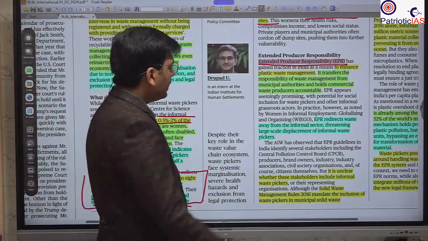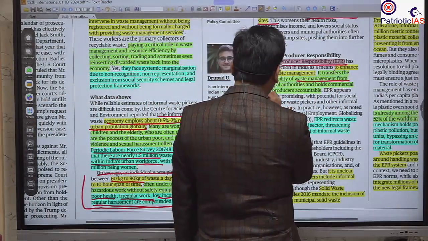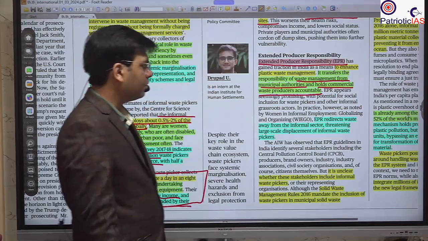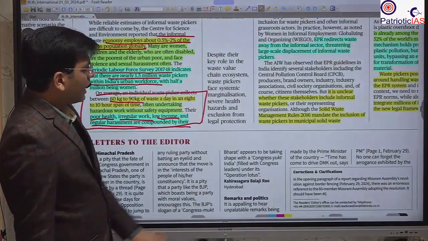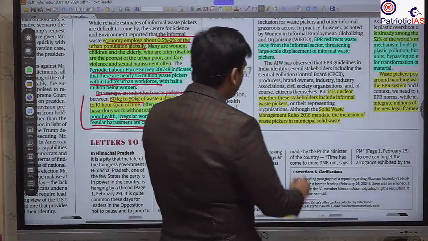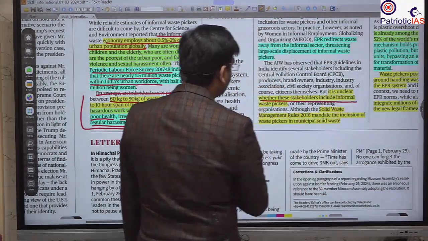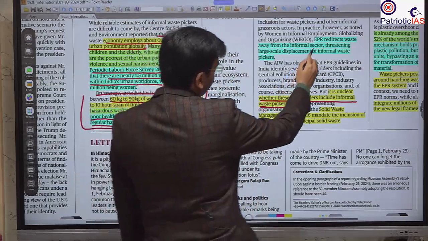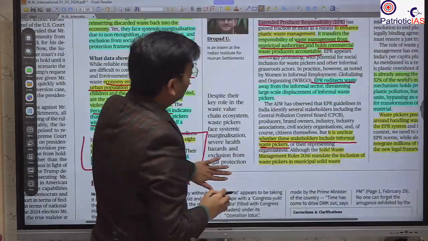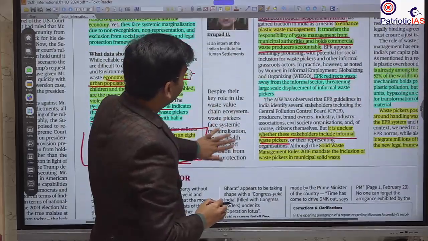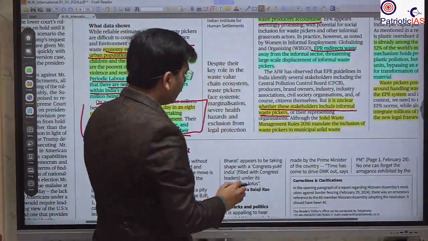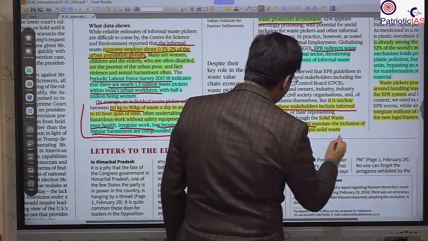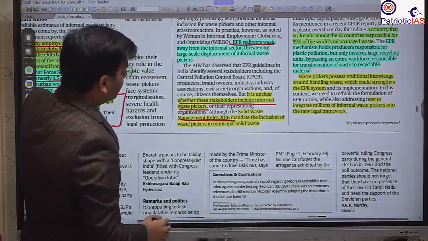Okay, so here it transferred the responsibility of waste management from the municipal authority and held commercial waste producers accountable. Besides that, you should know that it is unclear whether these stakeholders include the informal waste pickers in this extended producer responsibility. Besides that, the Solid Waste Management Rules 2016 mandate the inclusion of waste pickers into municipal solid waste management.